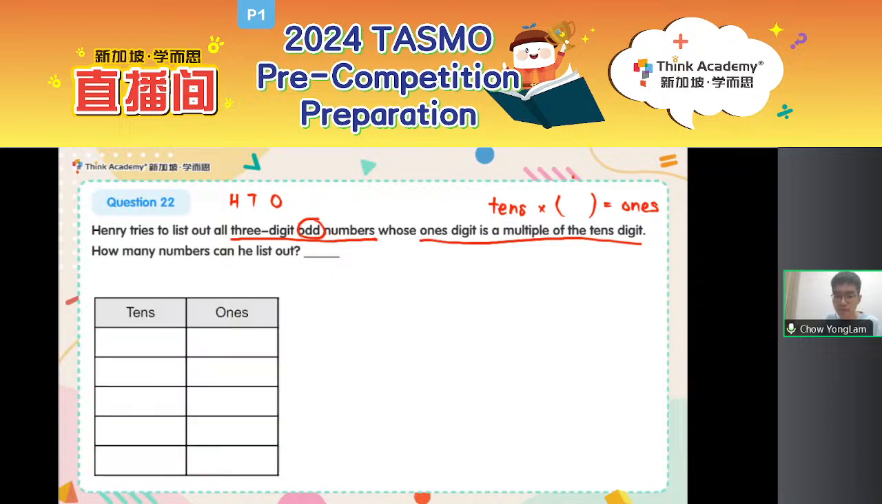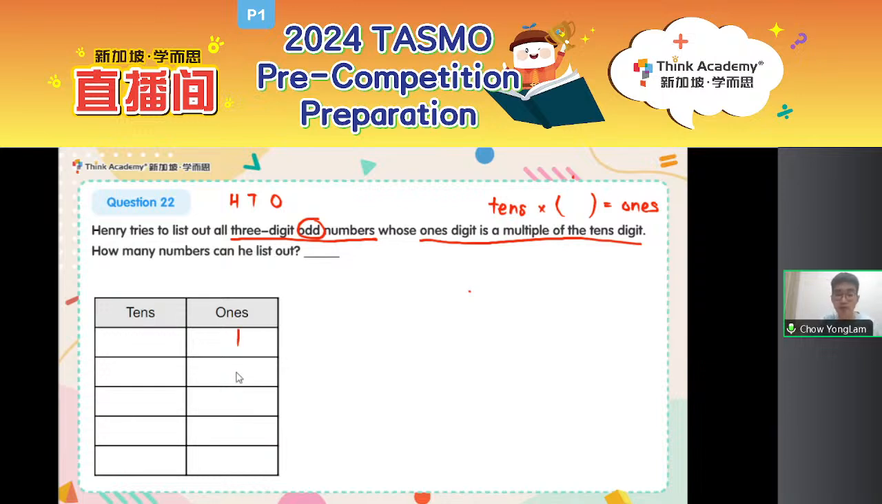If I want an odd number, can you tell me what my ones digit can be? Type in the chat below: the ones digit for an odd number. What can they be? Ones digit of an odd number. Don't just give me the answer. Listen to my question. Ones digit of my odd number. What can they be? Yes, very good.